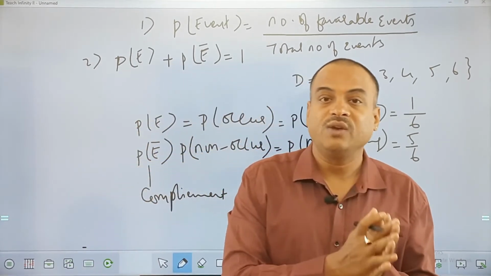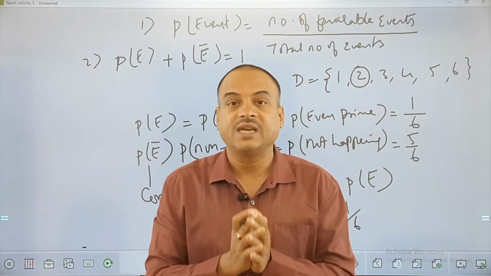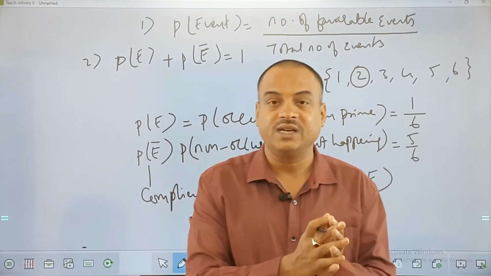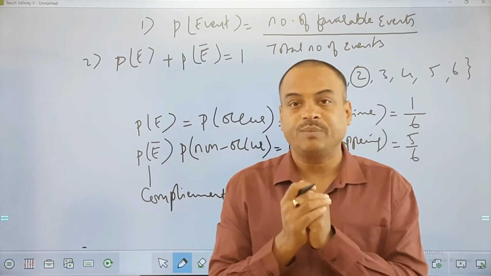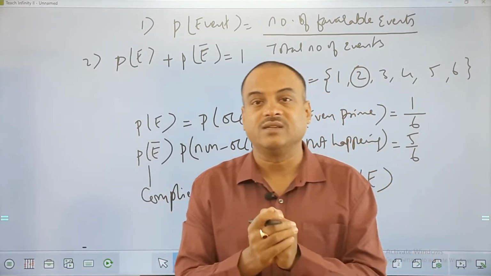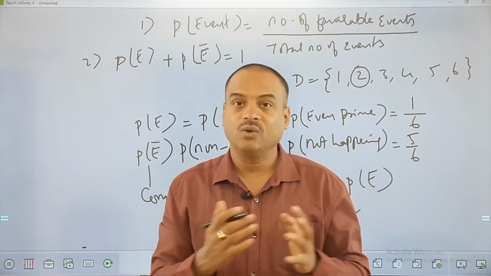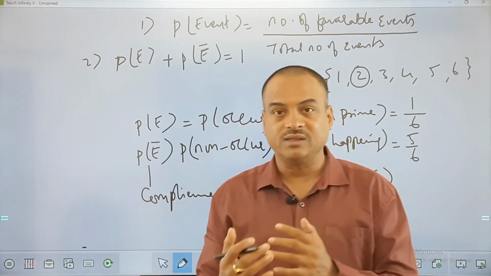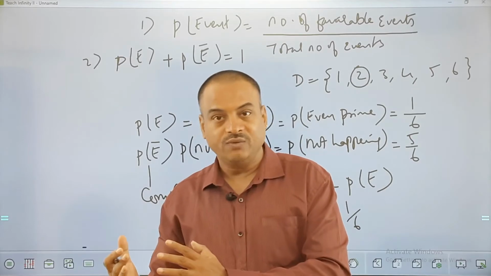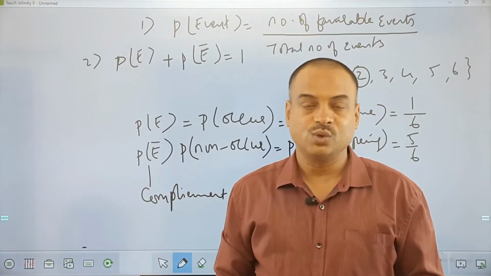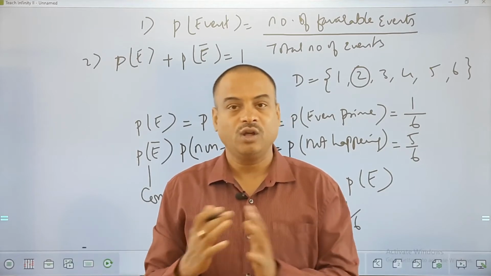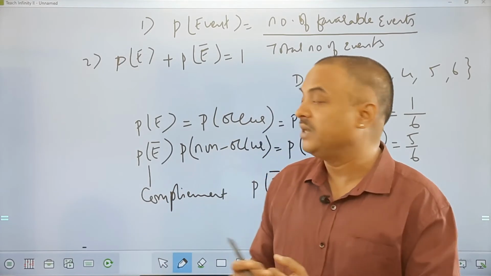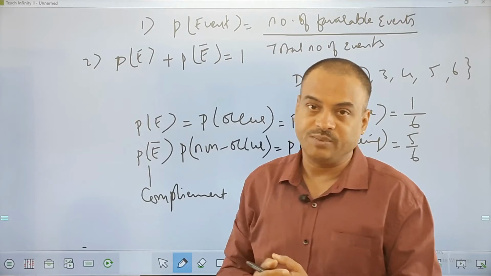Suppose someone is going for an interview and there are 3 candidates who are attempting for the interview and there is only 1 vacancy, for example. So probability of the person getting a job is 1/3. Out of 3, 1 can get it, right? So 1/3, and probability of non-happening will be 2/3. So happening plus non-happening always results to 1. So you can take a lot of such examples which can be easy for us to understand this concept here.